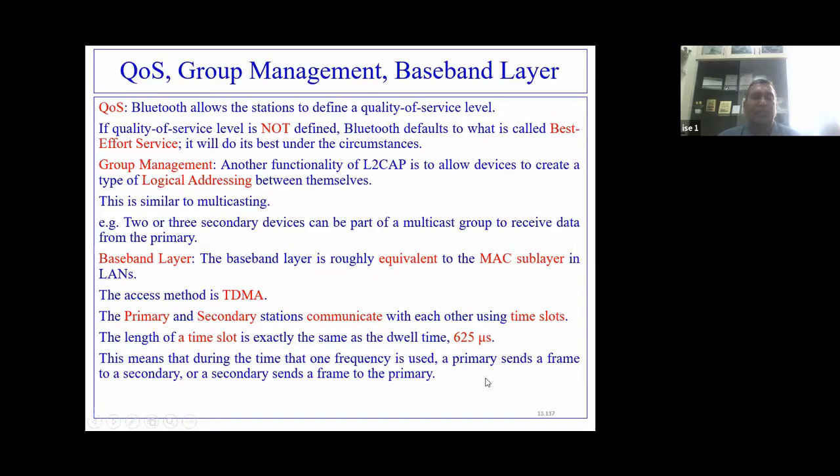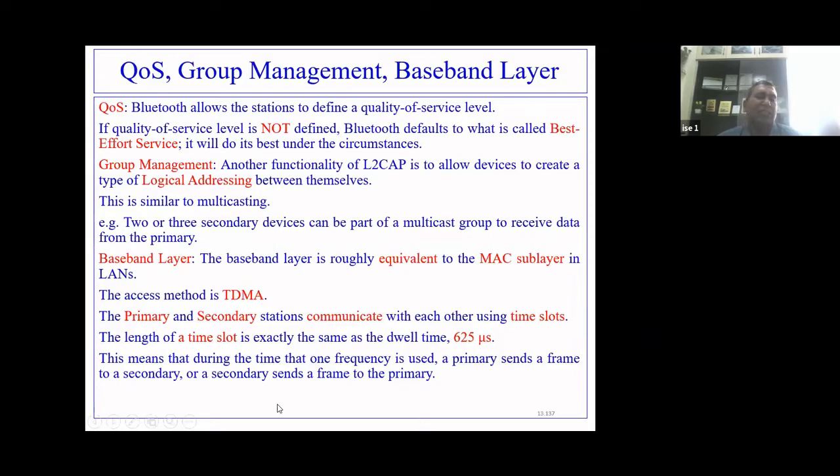During the time that one frequency is used, a primary sends a frame to a secondary, or a secondary sends a frame to the primary. But both will not happen simultaneously. The primary sending data to the secondary and the secondary sending data to the primary simultaneously won't happen.